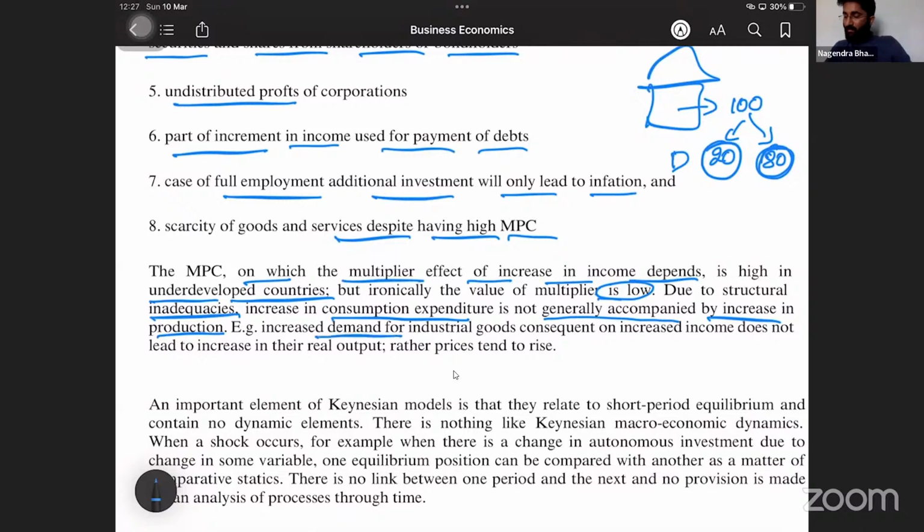Example, increased demand for industrial goods consequent to increased income does not lead to an increase in their real output. Rather, the prices will tend to rise. That's all. There is more consumption, there is more demand, but there is no production. Instead, inflation increases; the multiplier will not increase.